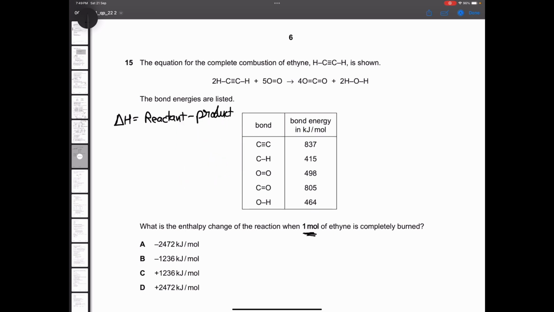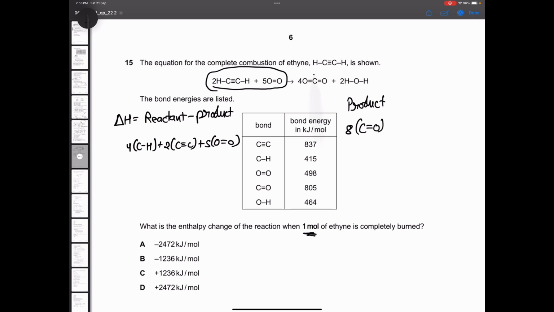So what I'll do here is I will count all the bonds on the reactant side. According to me, there are 4 carbon hydrogen bonds and 2 carbon triple bond carbon and 5 oxygen double bond oxygen on the reactant side. Now let's also count for the product side. In the product side, we have 8 carbon double bond oxygen.